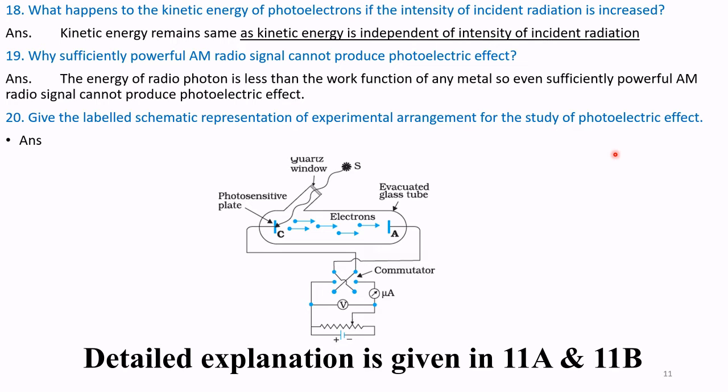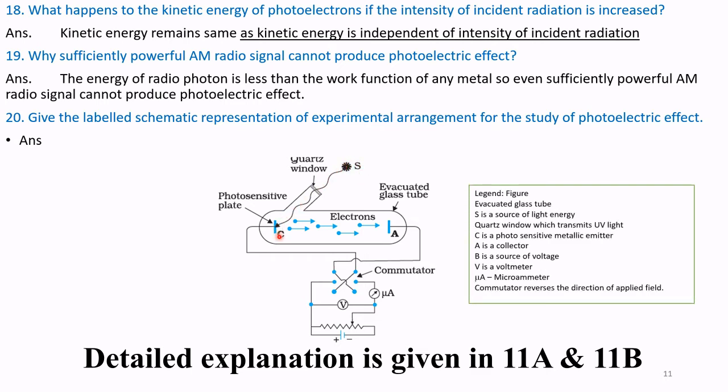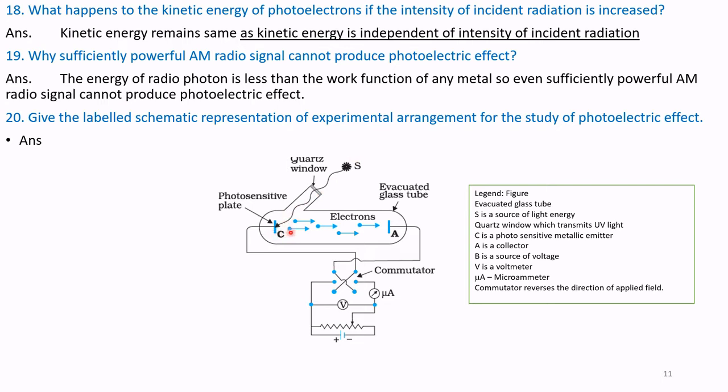The experimental setup to study photoelectric effect is given here. C is a collector plate, the photosensitive plate on which light falls, also called the cathode. When light falls on plate C, electrons are emitted.